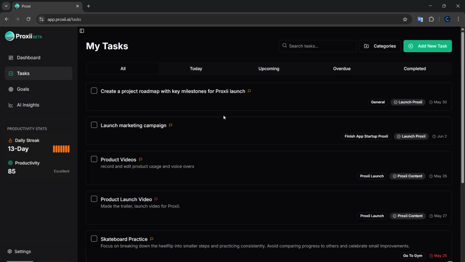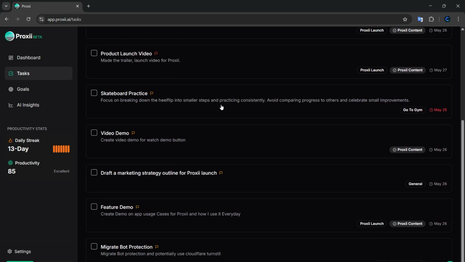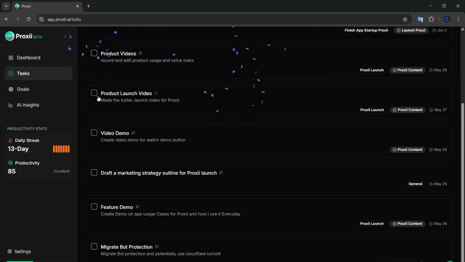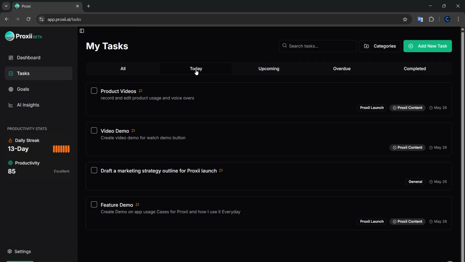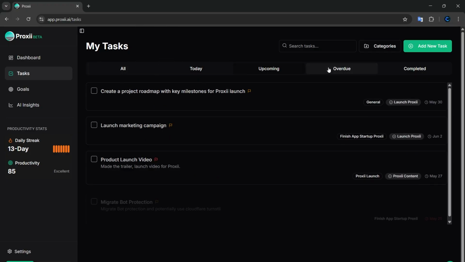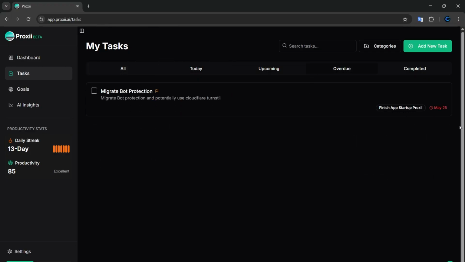On the task page, you'll have the list of tasks. Let's say I went out today and practiced my skateboarding. We'll go ahead and complete that. Boom, you get a little animation, give you some dopamine. You can see what tasks you have to do today. So here's all the things I have to do today, and of course, overdue tasks that are a bit late.